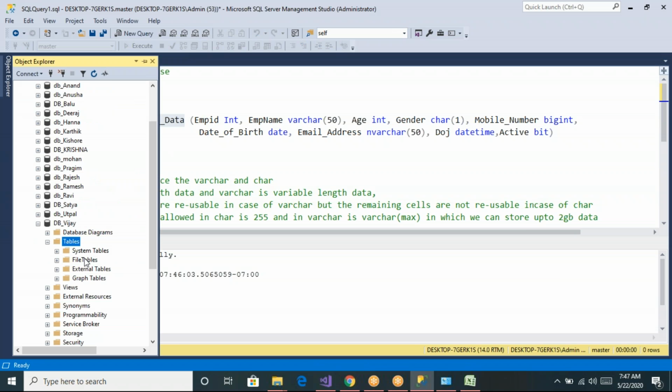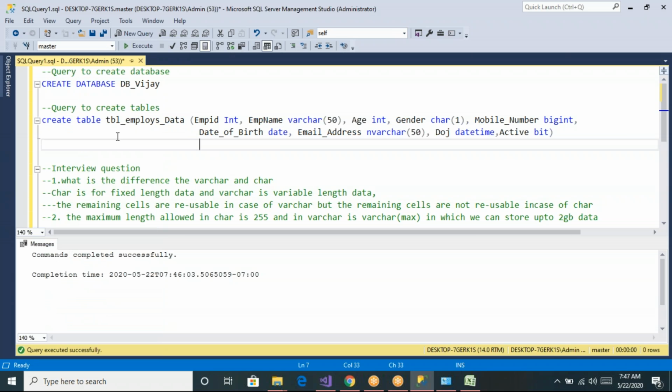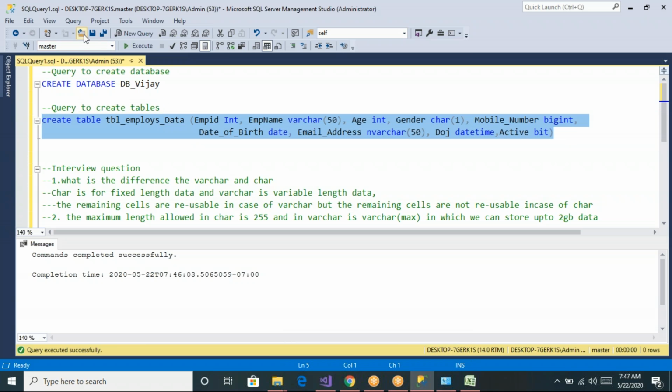No. Why is it not showing up here? Because right now this query window is connected to which database? It is connected to the master database, whatever queries you are executing. So this table might be created under the master database. Why? Because this window is connected to master.